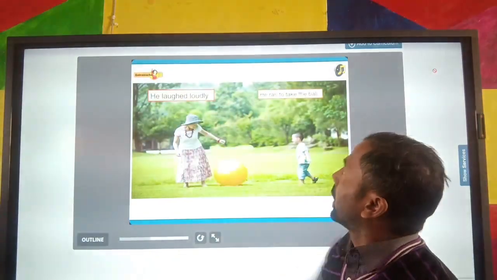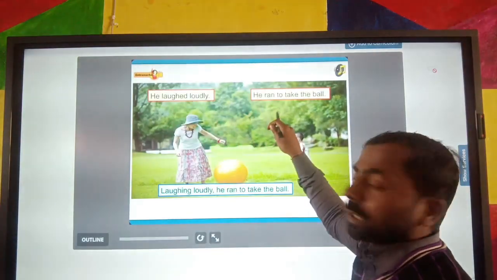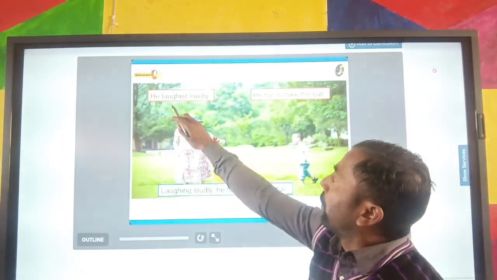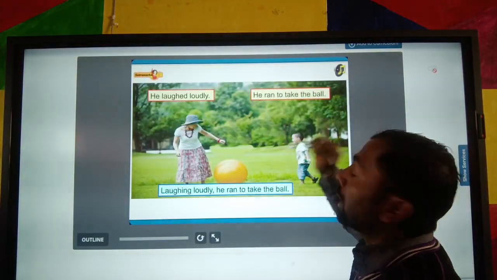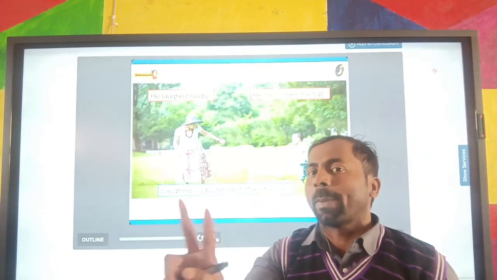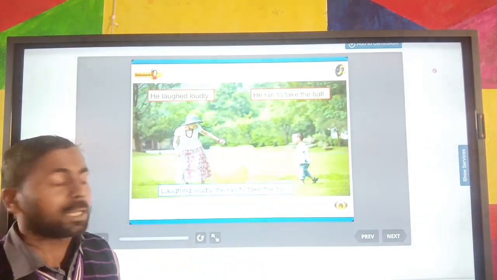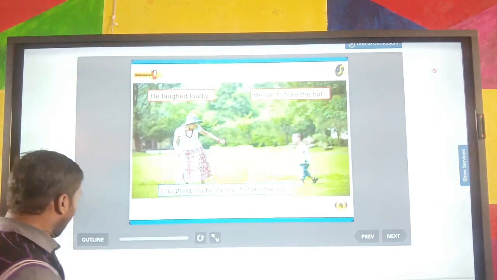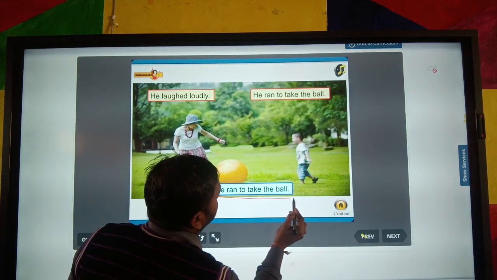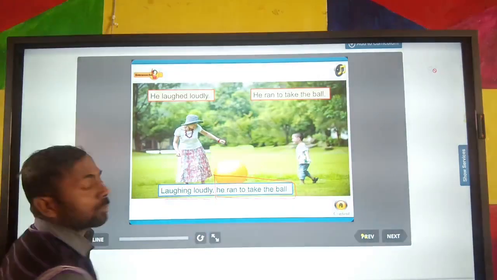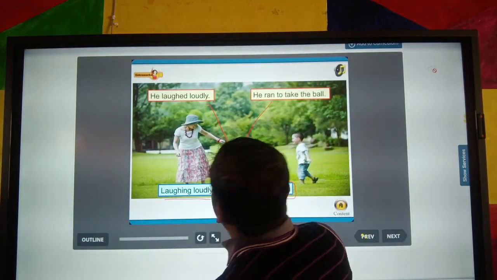He laughed loudly. He ran to take the ball. You can see there are two simple sentences. One is He laughed loudly and the second is He ran to take the ball. We can combine these two simple sentences into a single sentence. You can see the example: Laughing loudly, he ran to take the ball. In this sentence both sentences are combined.